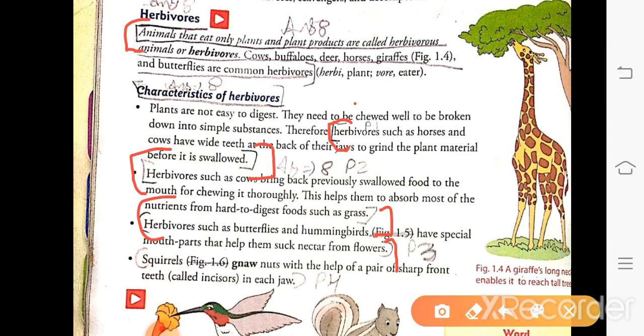And if you don't want to write any one of these, or if you want to change, you can write just this last one. When you write this last one, you will not write this figure 1.6. You will omit this figure 1.6 and you will write the remaining points. So this is your answer number 8.